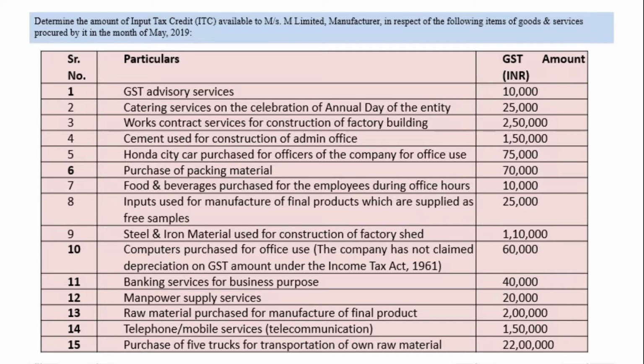Next one, works contract service for construction of factory building, 2,50,000 GST paid. Here also it is a works contract and it is not allowed, because whenever you are building any factory building or any office admin building, all such expenses are disallowed. Whatever GST is paid, it is not allowed. I explained this when I taught you section 17 subsection 5.